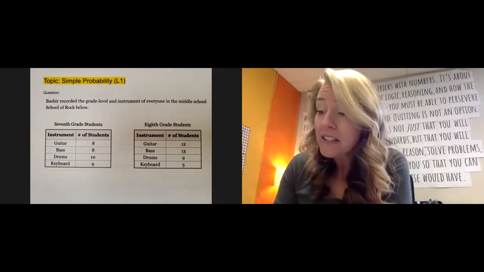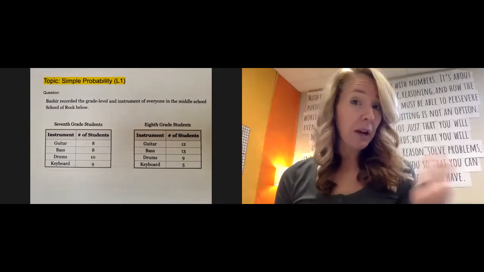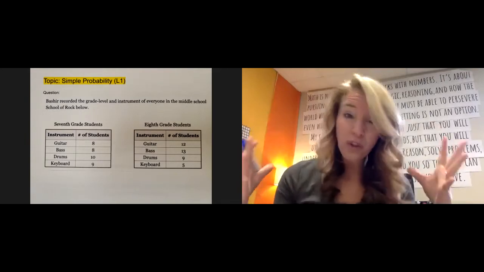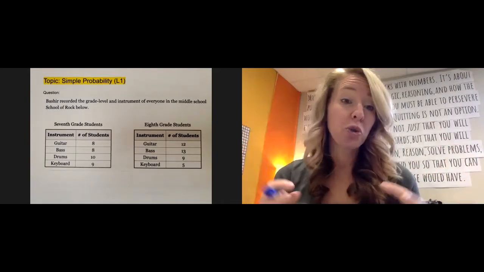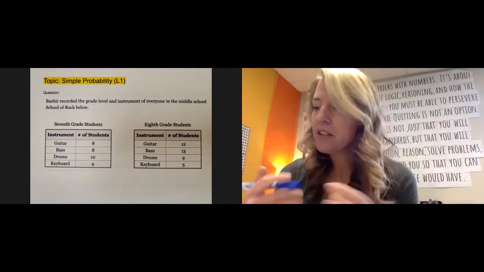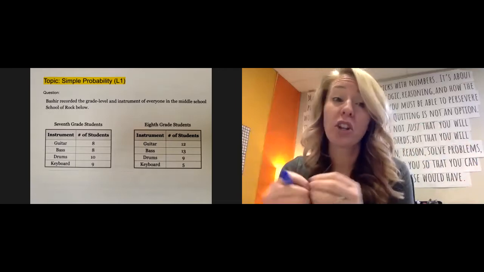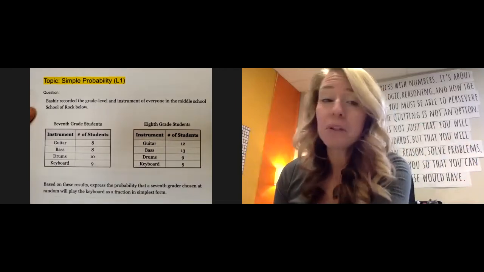Okay. So we're looking at some different populations. We could look at the 7th grade population, the 8th grade population, the whole school population. We could look at all the drum players, all the guitar players. There's lots of different populations. So you have to look at your question really carefully and see what population they're talking about.